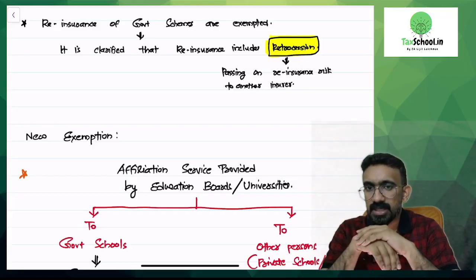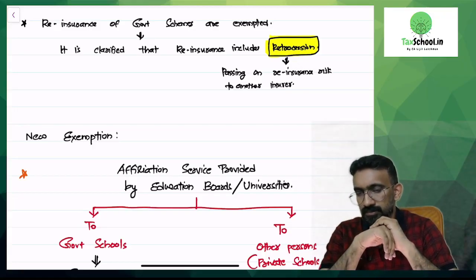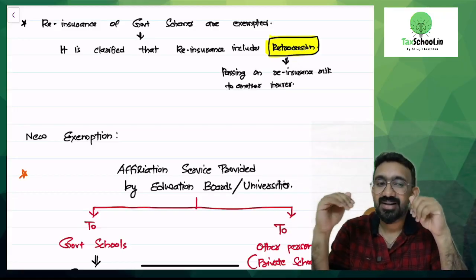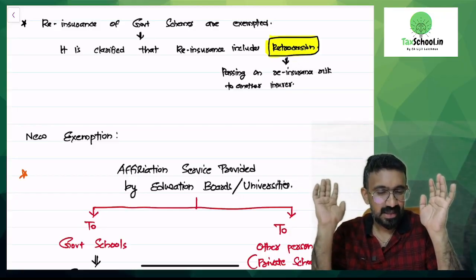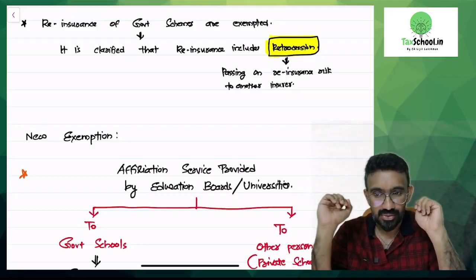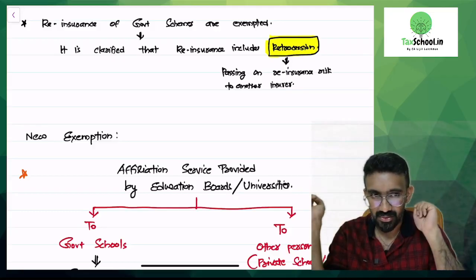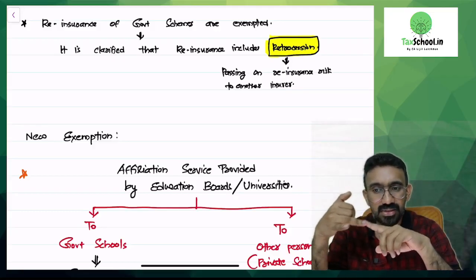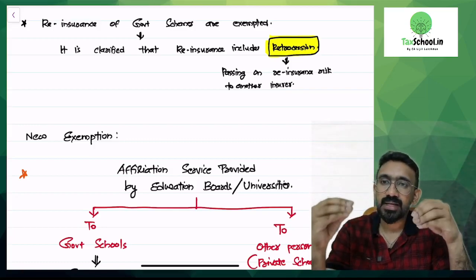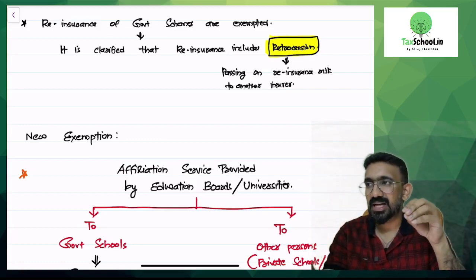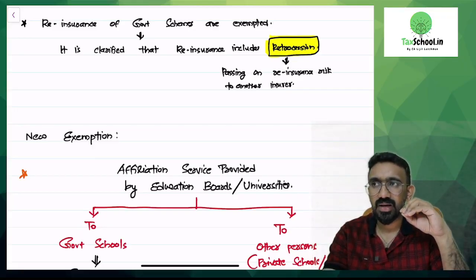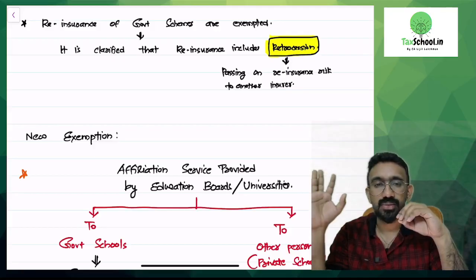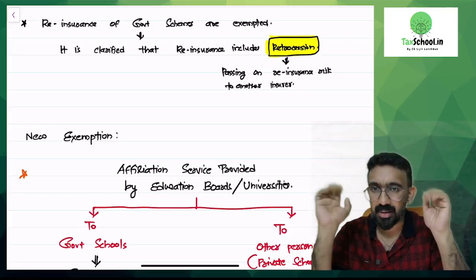Reinsurance of government schemes is exempted. Government schemes are generally exempted if it is insurance itself. Normally, there are two types of insurance: general insurance and life insurance. Anything other than life insurance is called general insurance. Normally, there is GST on insurance premium. You take an LIC insurance, SBI Life insurance, or a car insurance from Acko Insurance, you have to pay GST on the premium.